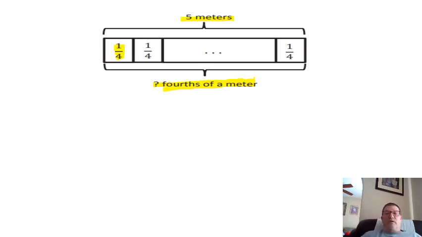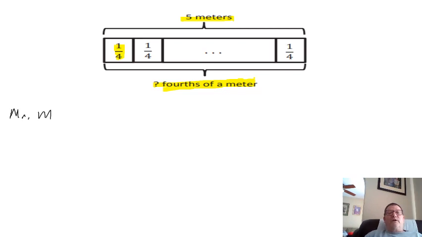Okay, so I'm going to start off by saying, Mr. Maxwell had 5 meters of ribbon.